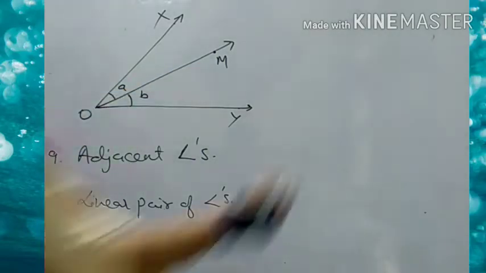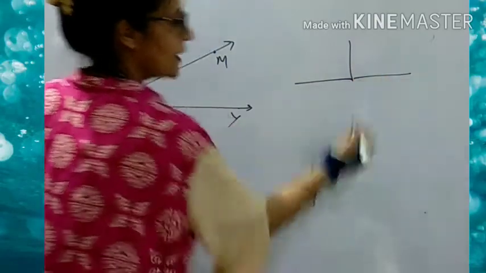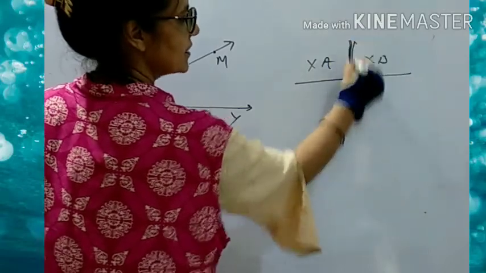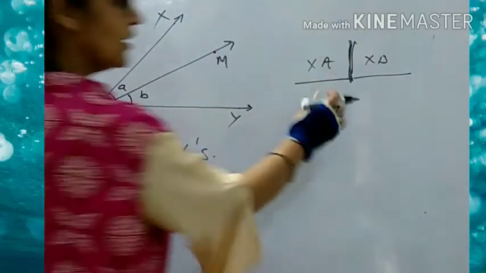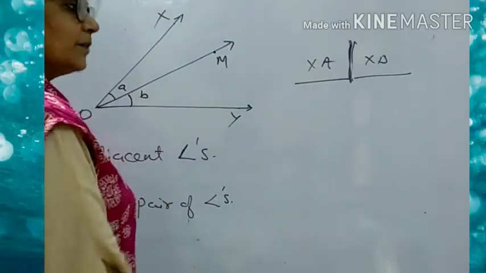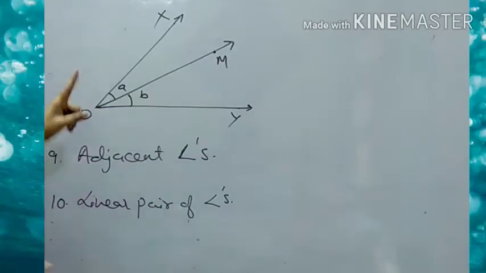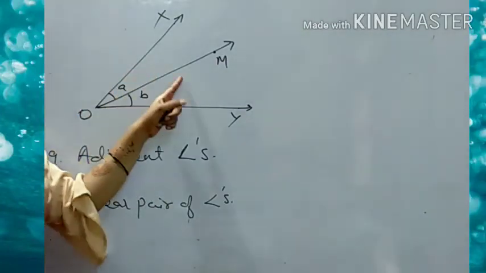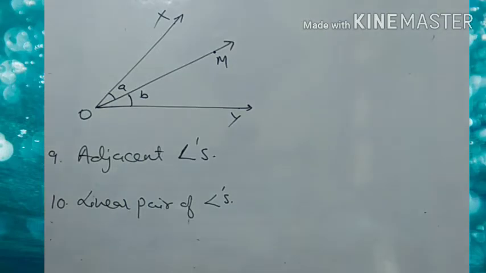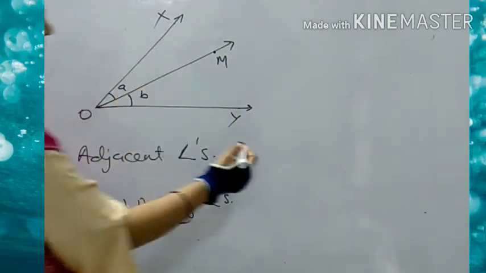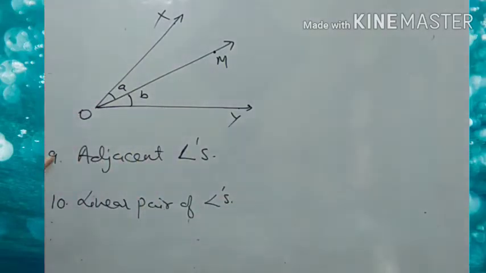है ना? जैसे in a classroom we are having a common wall between two classes. This is 10th A, this is 10th B. So this is the common arm, a common wall. So these two are said to be, इनको हम क्या बोलेंगे? These two are said to be the adjacent rooms. So what are the adjacent angles? Adjacent angles which are having one common arm. Two angles which are having one common arm and a common vertex, है ना, common arm जिनके पास होगी, they are said to be the adjacent angles. Clear है? So here A and B are the adjacent angles.